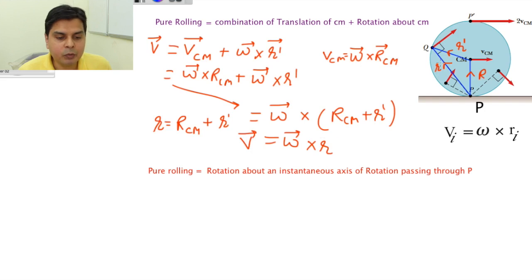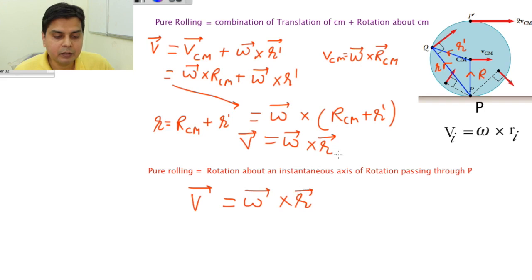So for arbitrary Q, what is the velocity of this arbitrary Q? It is omega cross R vector. Now what does this mean? This means this V is rotation about an instantaneous axis of rotation passing through P. If you use this method to find V, you will get V is equal to omega cross R. Both are exactly same. Why has it come true?